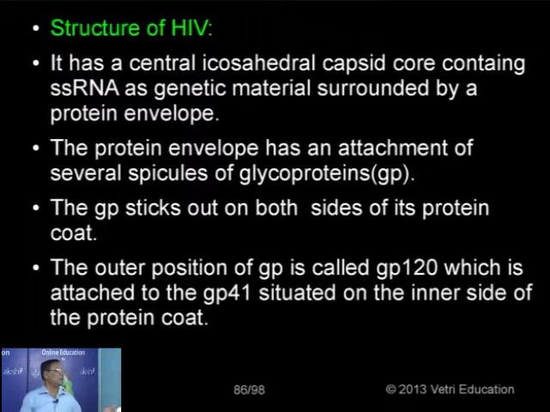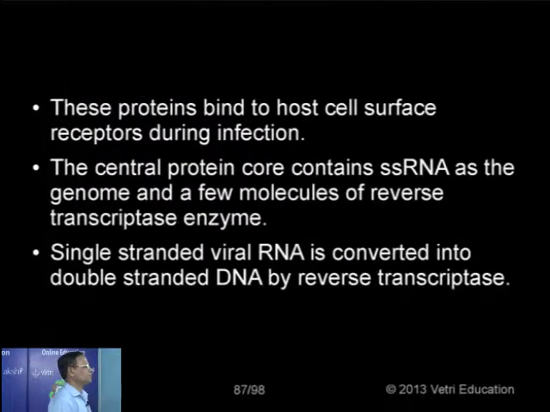So it is a single glycosylated capsid containing single-stranded RNA as a genetic material surrounded by a protein envelope. The protein envelope has an attachment of several spicules of glycoprotein, which are given GP. The GP sticks out on both sides of its protein coat. The outer portion of GP is called GP120, which is attached to the GP41, the one which is situated on the inner side of the protein coat.